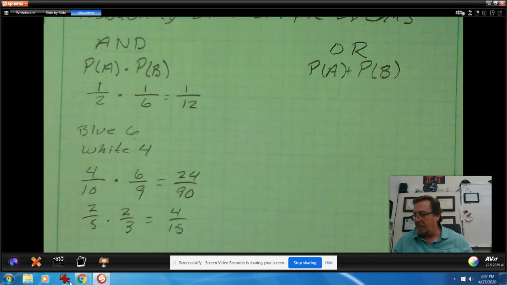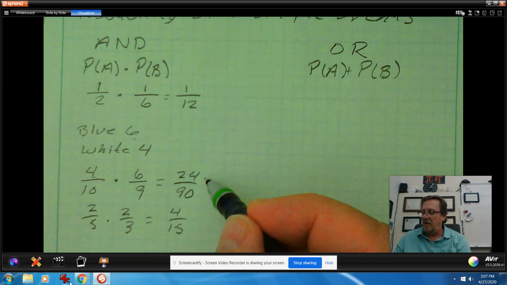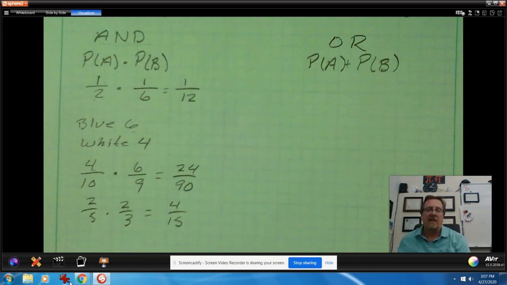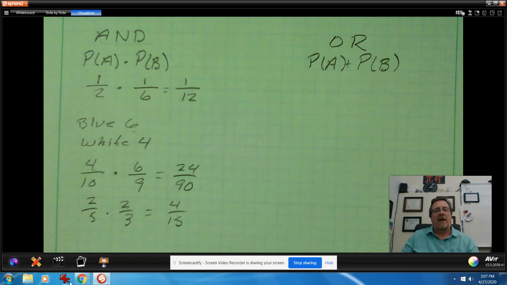Yep. So whether you do it this way and then reduce to get 4/15, or you do it this way and you get 4/15, the probability that you'll pull out a white marble and then a blue marble in that situation is 4/15. Okay.